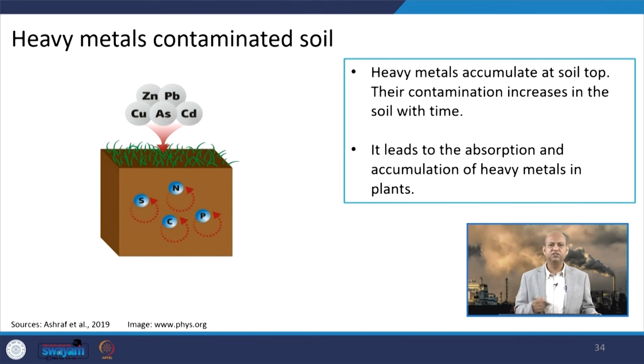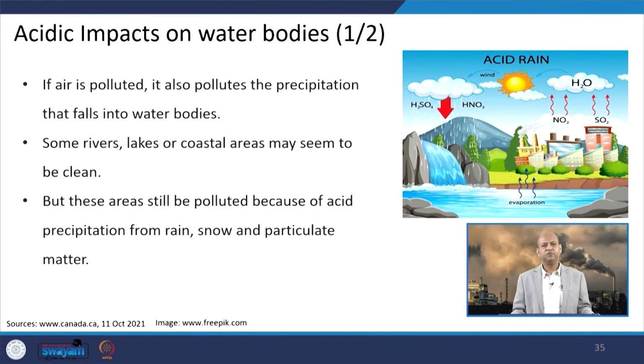So their concentration increases, and they are absorbed and accumulated in plants, and that way plants become unhealthy. When these plants are eaten by animals or go into the human diet, it is also dangerous because of bioaccumulation of heavy metals.